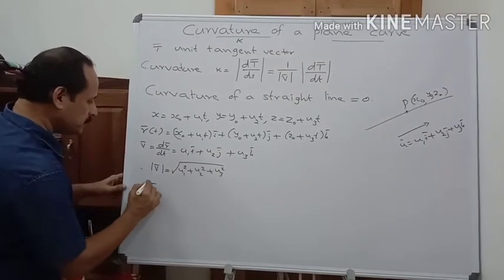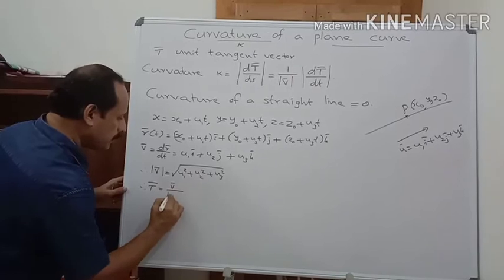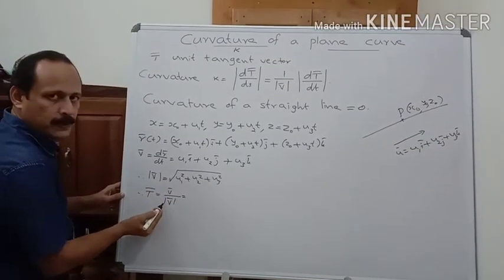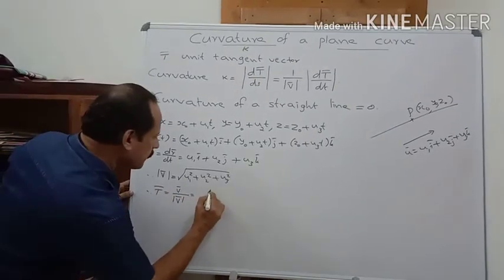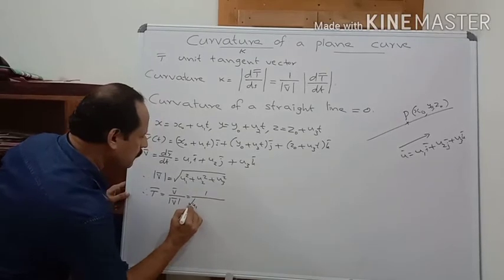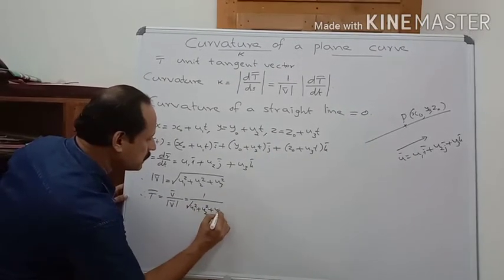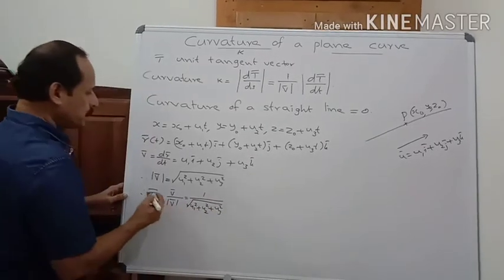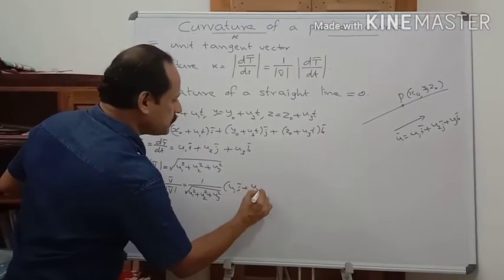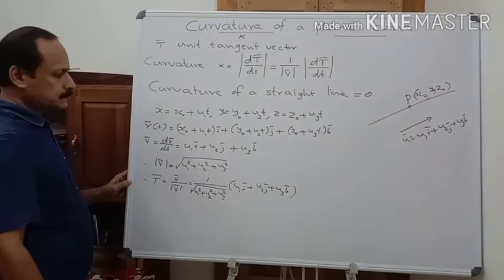Therefore, unit tangent vector t bar is v bar by mod v bar, that is 1 by root of u1 square plus u2 square plus u3 square into u1 i bar plus u2 j bar plus u3 k bar.